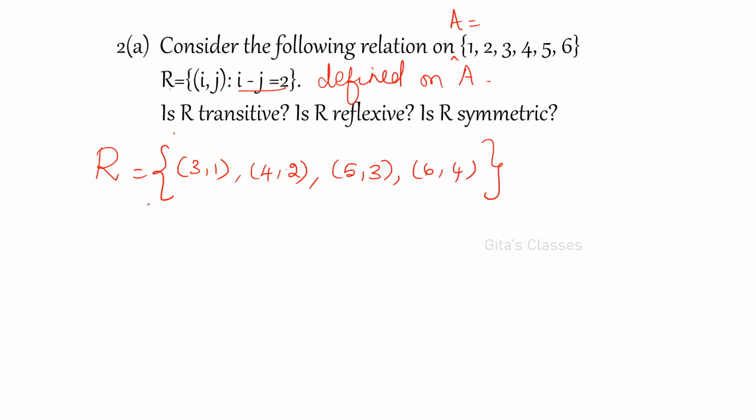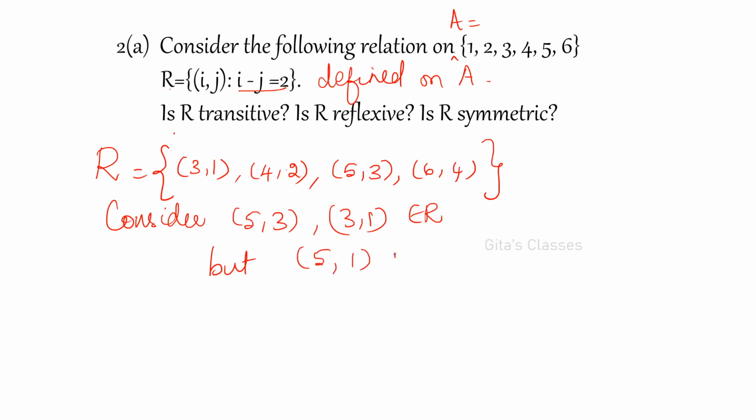Now is R transitive? Always remember, if it is true you show it for all the elements, and if it is not true, give one counter example for which it is not true. So consider (5, 3) and (3, 1): they are in R, but (5, 1) is not in R. What is the transitivity condition?